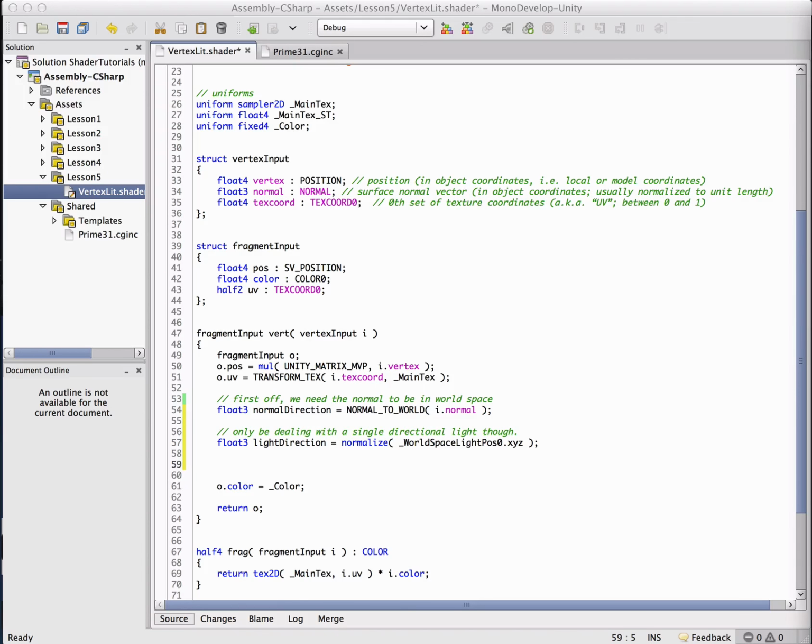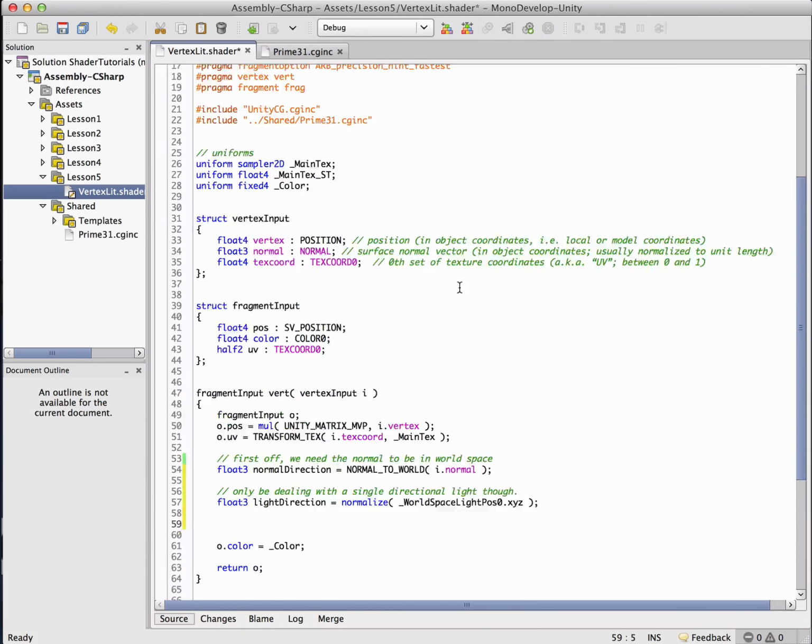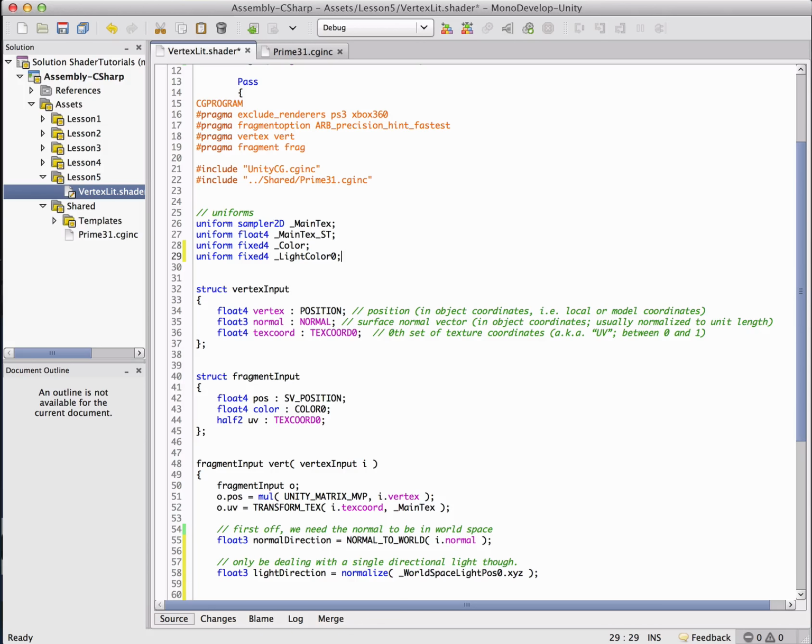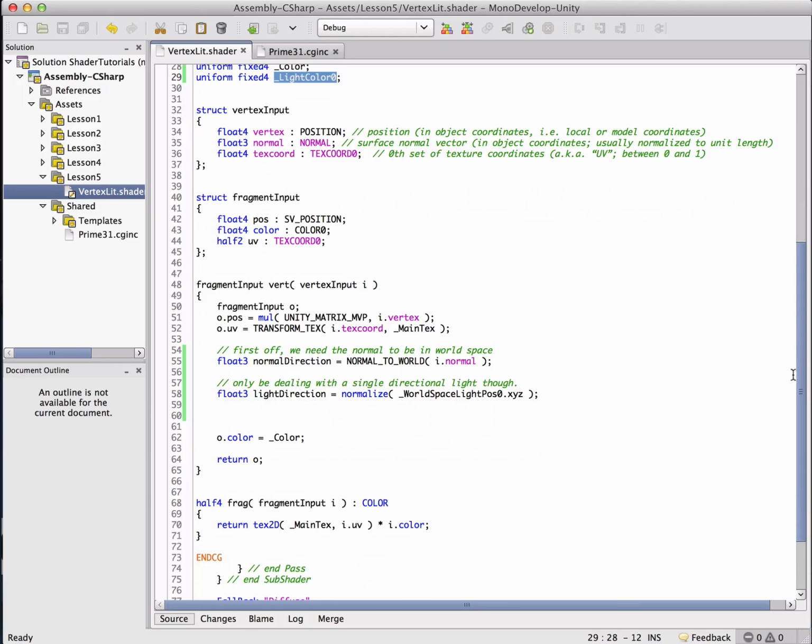In order to get the light color passed in, all we have to do is tell Unity we want it. So again, we're dealing with light color 0 because we're only dealing with the first light, and it's a single directional light. Now we have all of the bits of the equation that we need, so we can go ahead and do the diffuse calculation.